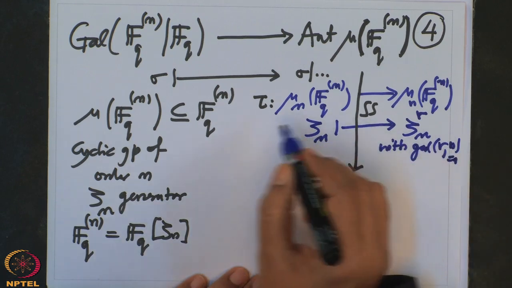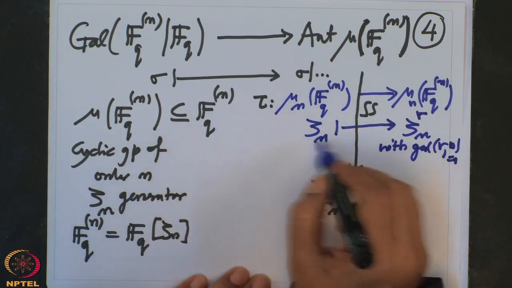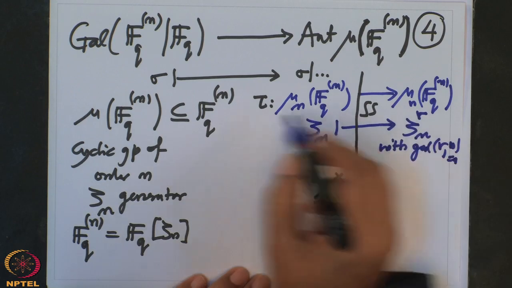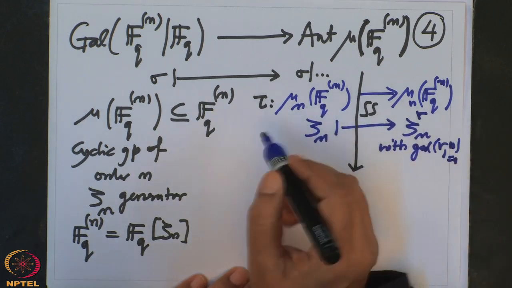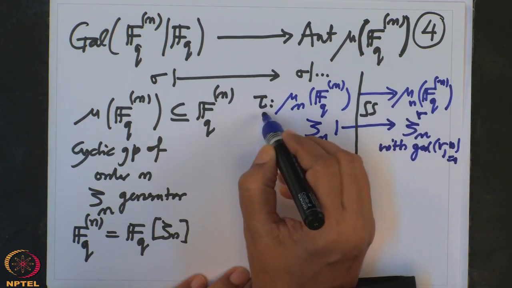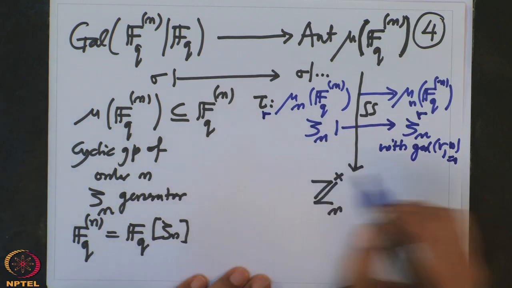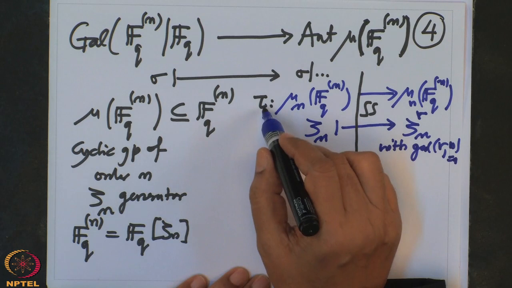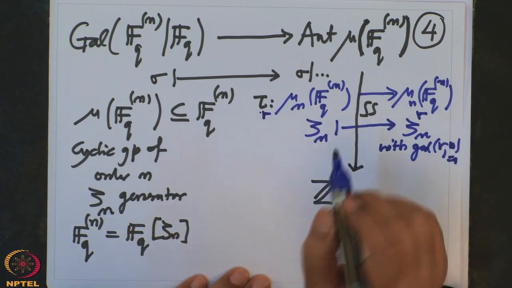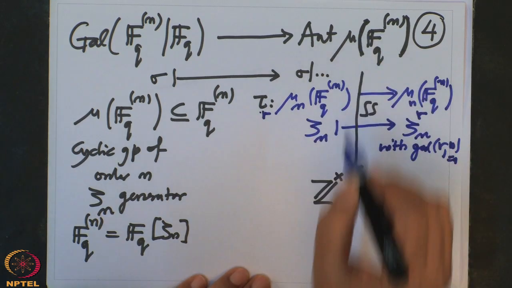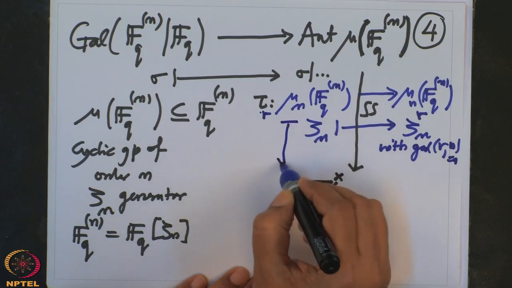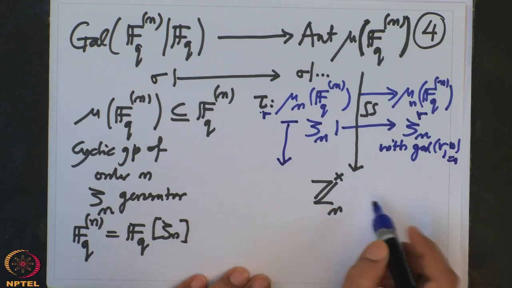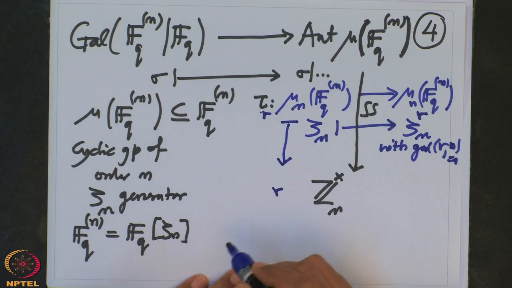And then we are identifying this tau. This tau is uniquely determined by the r. So I could have simply written this tau as tau r. So each integer r coprime to n will give you tau r, and each tau will give you r. So the identification of this with this is r. That is the identification.